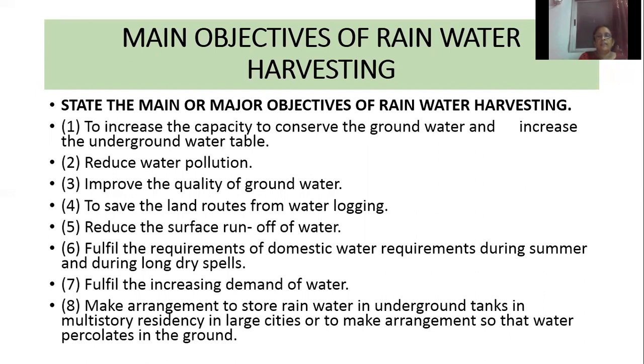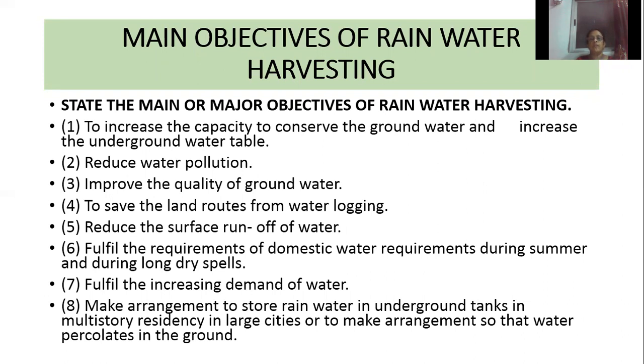Seventh one, fulfill the increasing demand for water. We know that because of the increase in population, there is a great demand for water. So we can fulfill the increasing demand for water by rainwater harvesting. Then, make arrangements to store rainwater in underground tanks in multi-story residences in large cities.